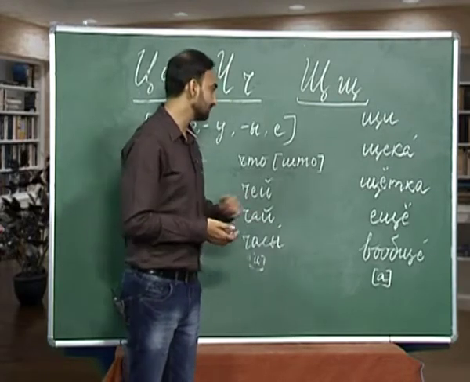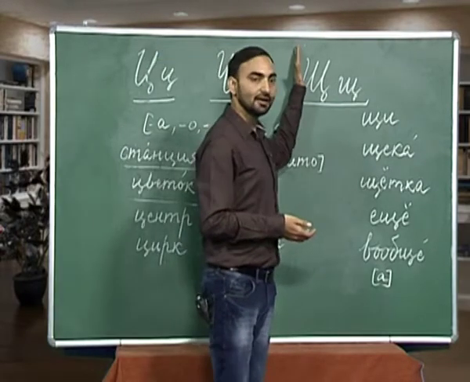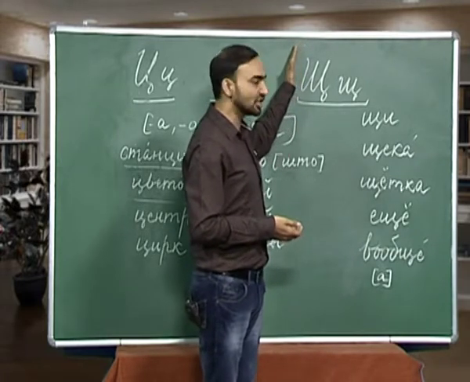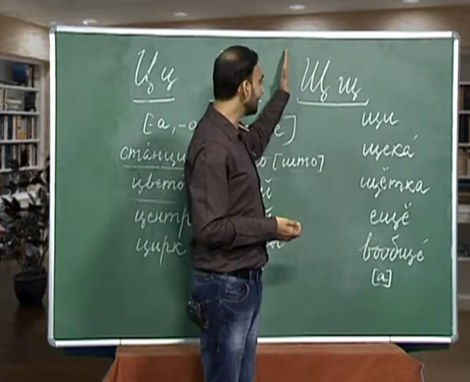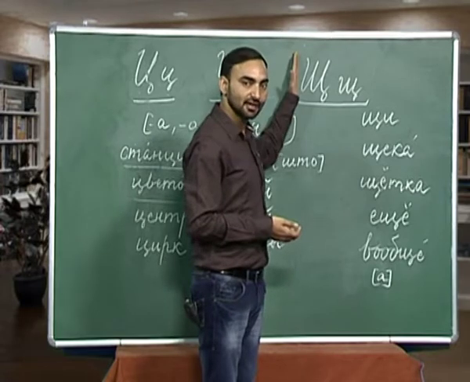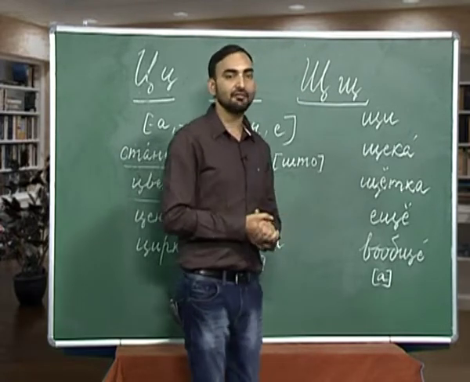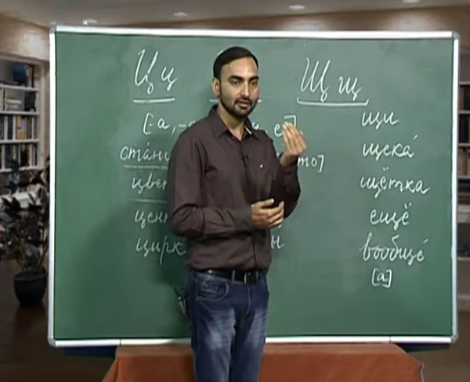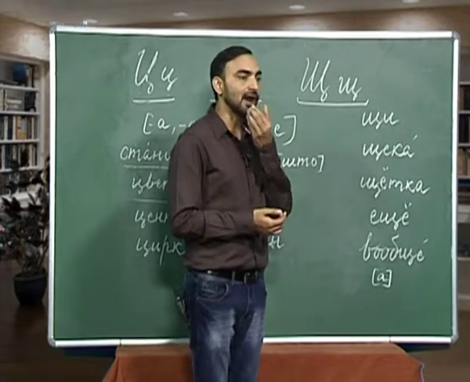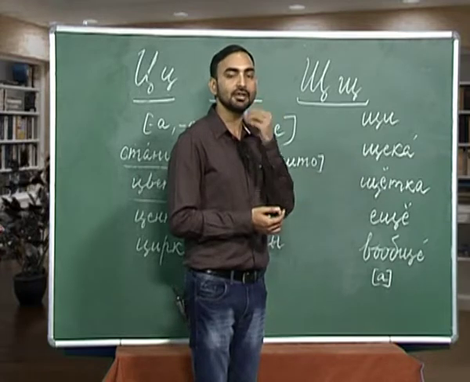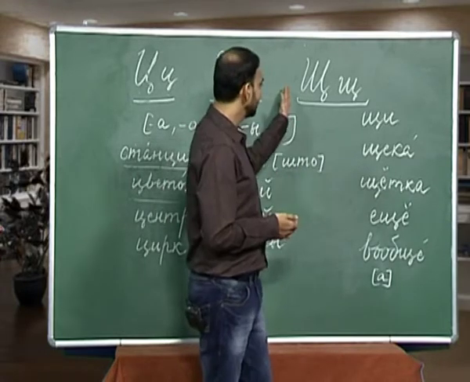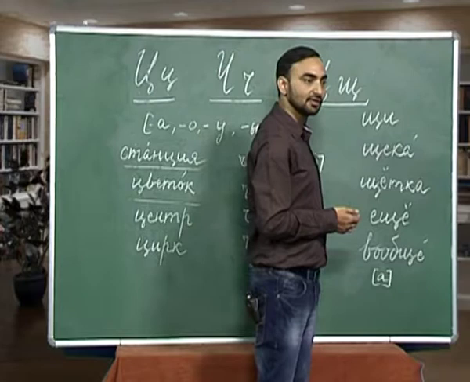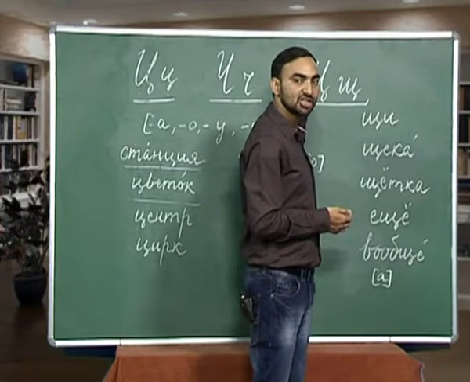So, let us move on to our next consonant, which is sh. Sh is a soft consonant which is produced when your tongue stretches upward and the middle part of the tongue goes upward to the hard palate. Then this sound is produced, sh, sh, sh.